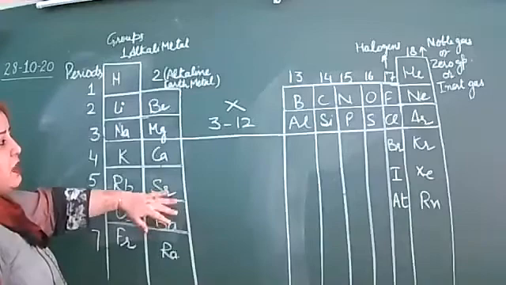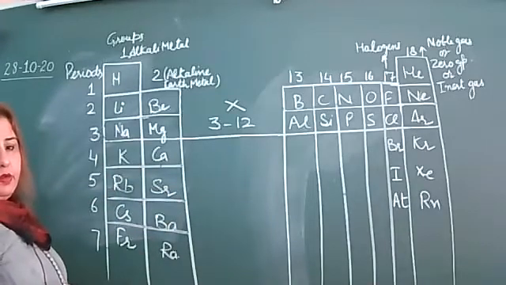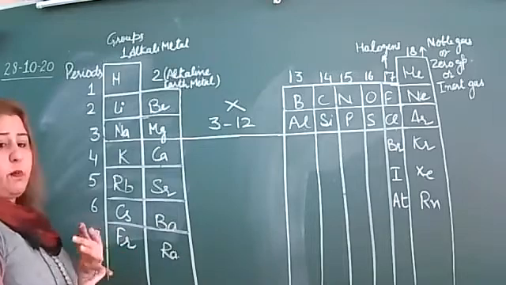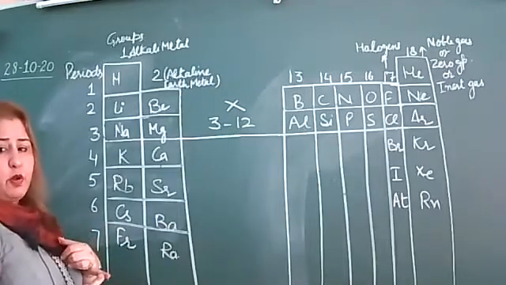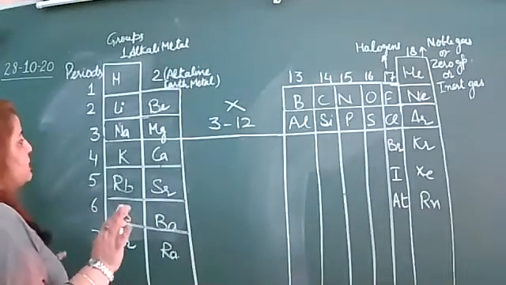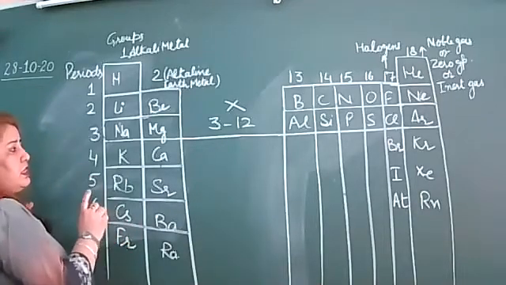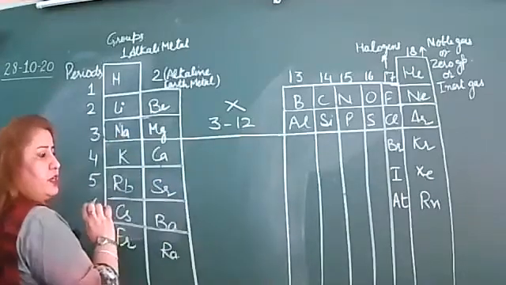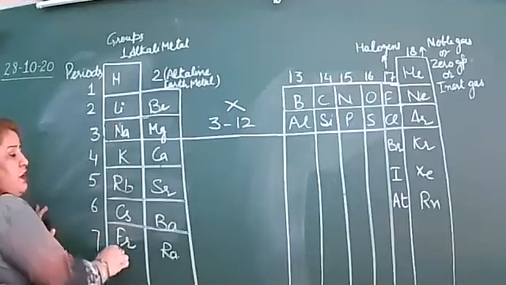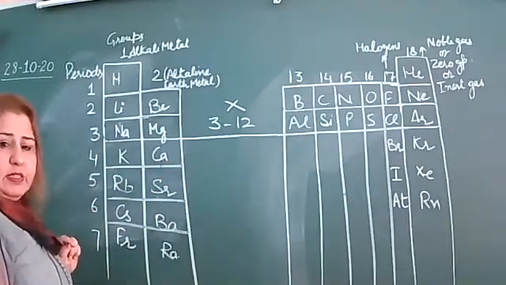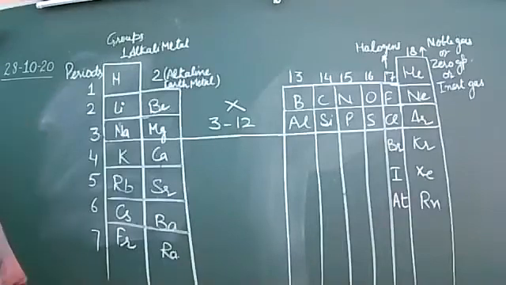Now we will discuss the properties of this periodic table. Means the different properties that we are having, the 6 properties. We will discuss the 6 properties of the groups and 6 properties of the periods. I suggest that when we are discussing the periods, you choose sodium, magnesium, aluminum, the third period. And groups, first group, second group, and halogen group you have to learn. Is that clear? Now we will discuss the properties. Let's start with the property.